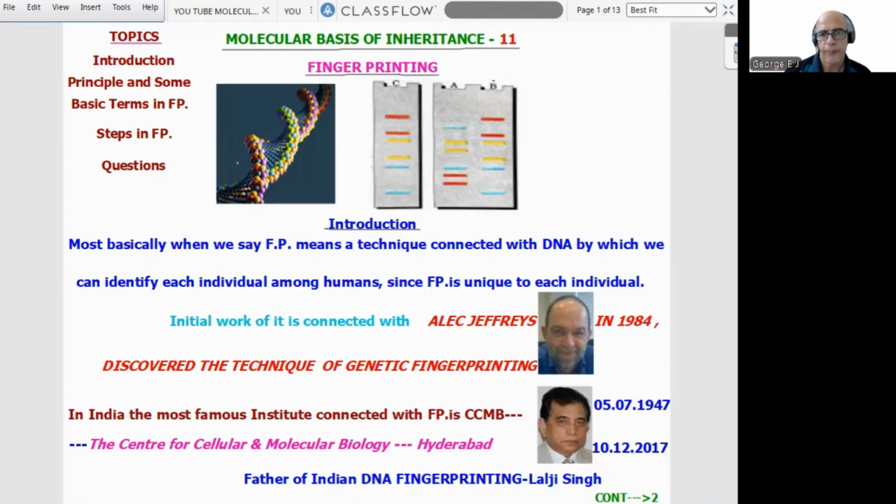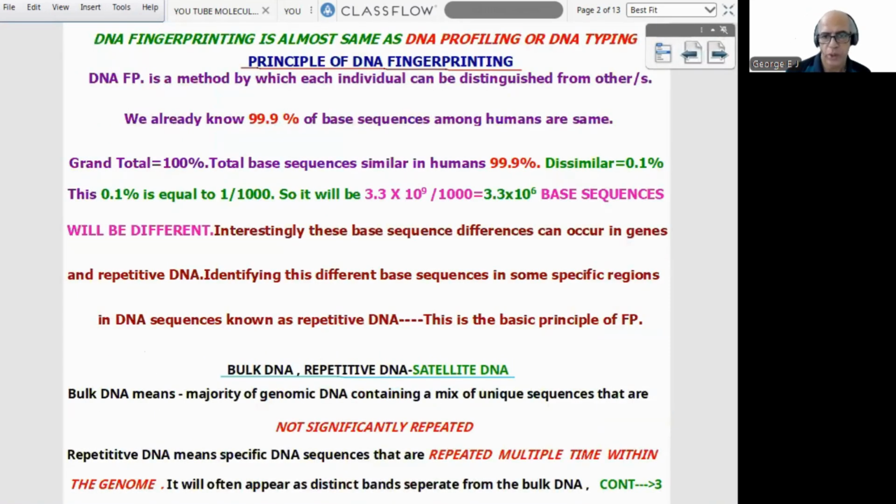Now, introduction: identifying each individual, Alec Jeffreys, as well as the famous Indian fingerprinting scientist Lalji Singh. Then the synonyms of DNA fingerprinting: profiling or DNA typing, almost the same. Then the principle of DNA fingerprinting: the base sequence is 99.9% same in all humans, only 0.1% differs, and we identify this 0.1%.